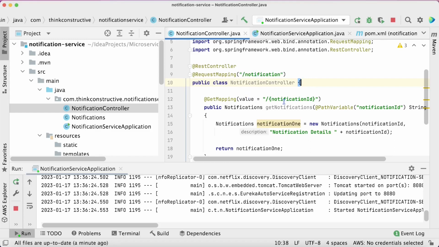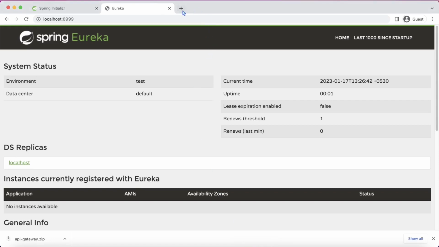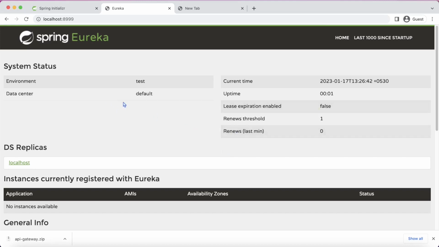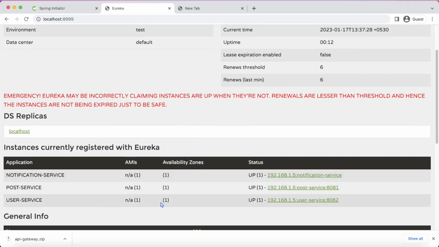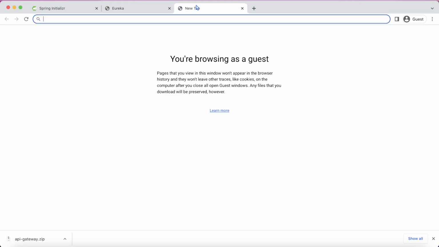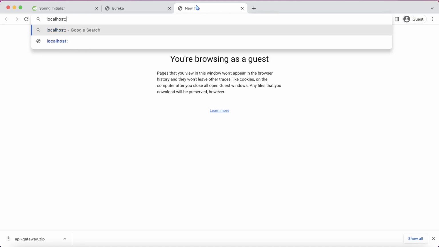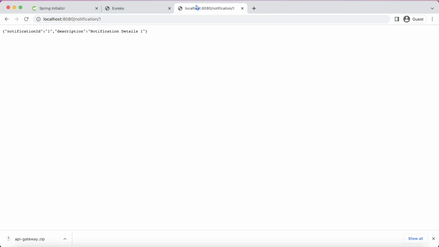Let's make a GET call with /notification followed by some notification ID. Since we have brought up all three services, user, post and notification, those service instances should be registered here. We can see all three. Now let us first query the notification service. It should be running on port 8080, /notification/, and let's say I'm giving ID as 1. Enter.